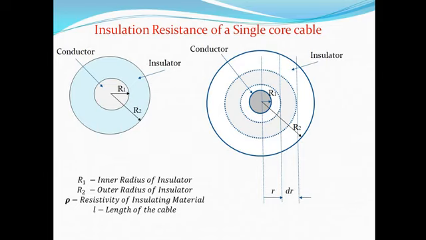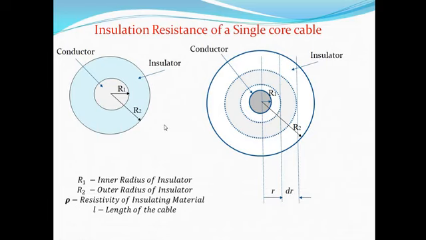Now we have to find out insulation resistance of a single core cable. Now for that, we are considering a cross sectional view of the cable. Here R1 is the radius of the insulator, and here R2 is outer radius of the insulator. Now for finding insulation resistance, we are dividing this insulation into small sections.